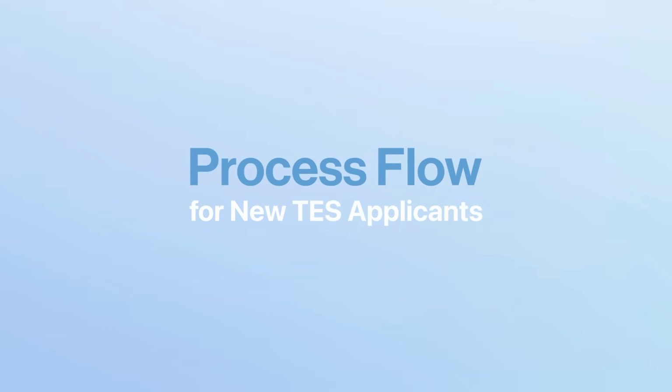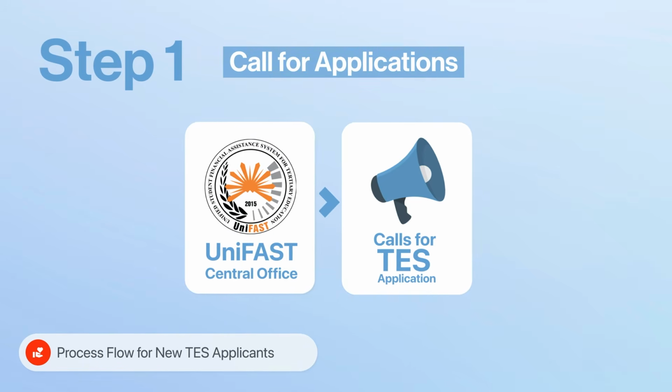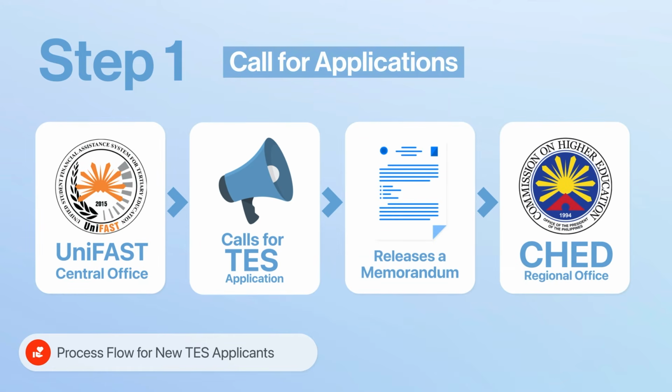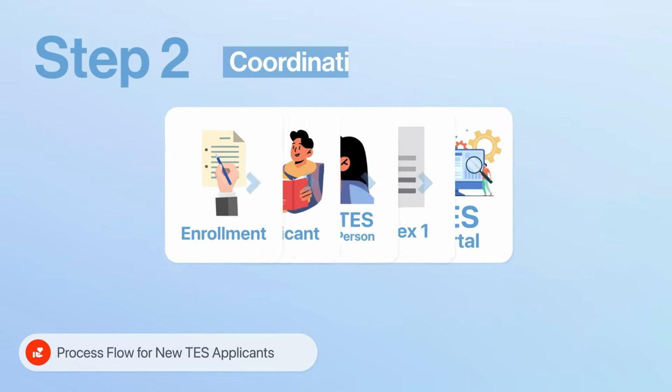Now, let's take a look at the process flow for new TES applicants. Step 1. The UniFAST Secretariat calls for TES applications through a memo to CHED Regional Office, which then disseminates it to HEIs. Step 2.